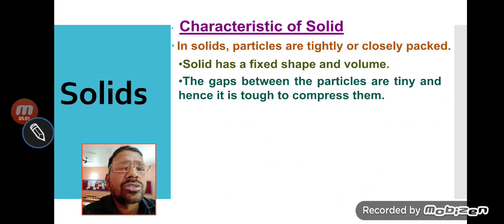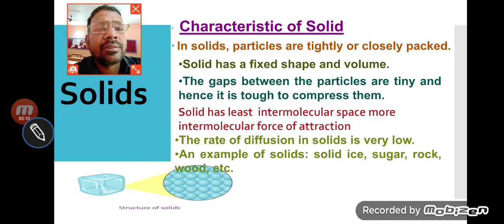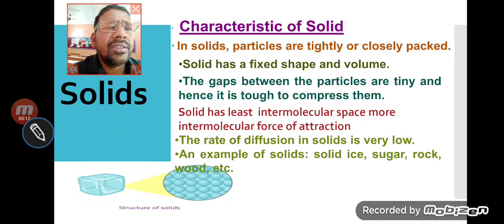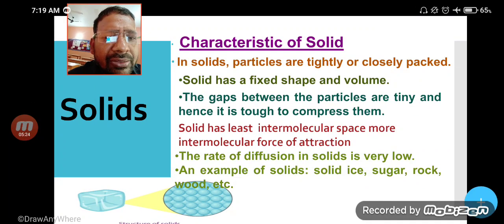Next, we'll talk about solid. So what is solid? You can see every topic is given here. Characteristics of solid. In solid, particles are tightly or closely packed. You can see very clearly in the figure.